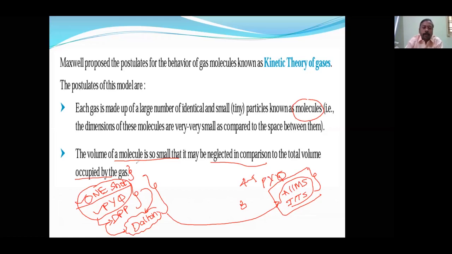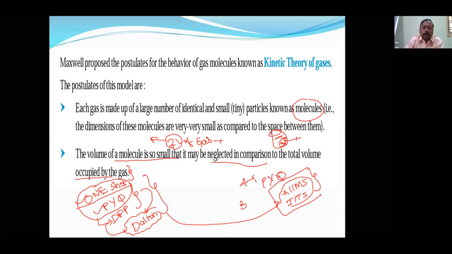Here there are two types of volumes. Suppose we say 2 liter of gas. Actually this 2 liter is not the gas, 2 liter is the container volume. Suppose this is a 2 liter container. In it, the very small volume that you compress the gas into is only the volume occupied, and the rest is empty space. So there is volume occupied, volume available, and volume of the container. I will tell you the relation, because then you will understand the real gas equation easily.